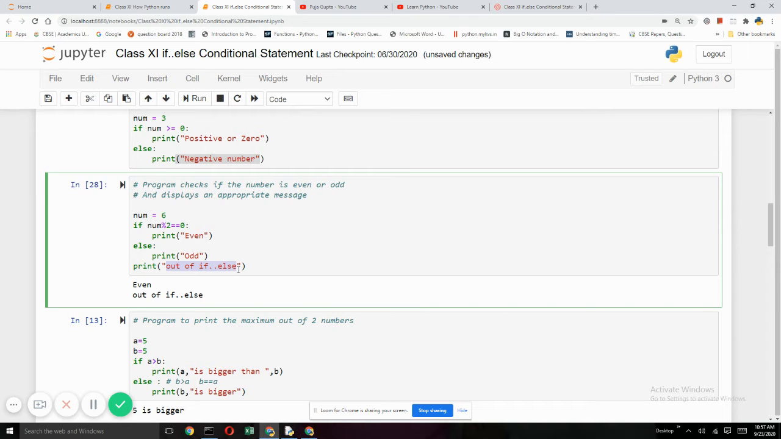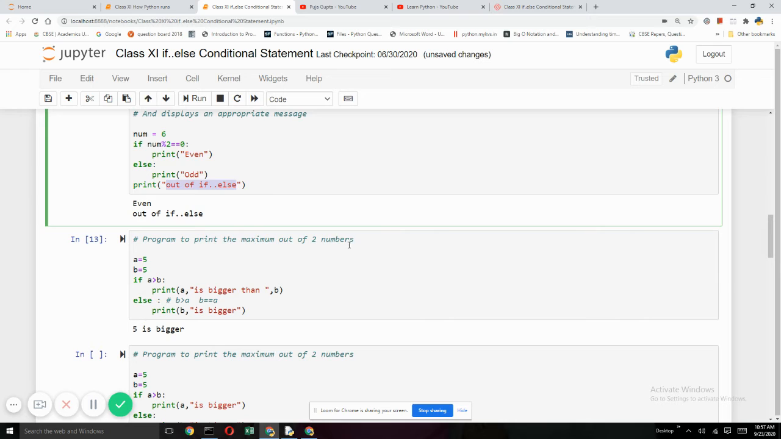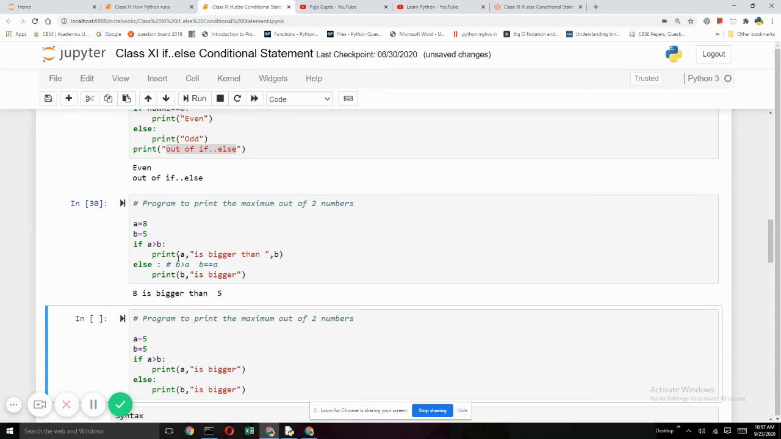There is another program to check the largest out of two numbers. So when we have A as 4 and B as 5, you can see it is printing that 5 is bigger than A. Now, if I make this 8, it will say 8 is bigger than B.